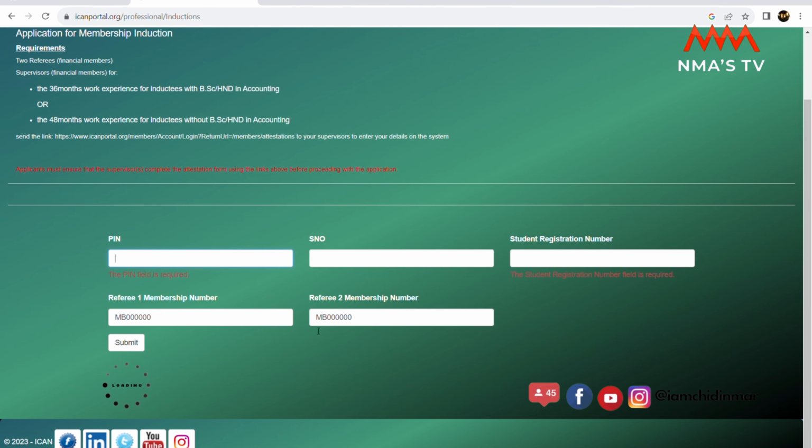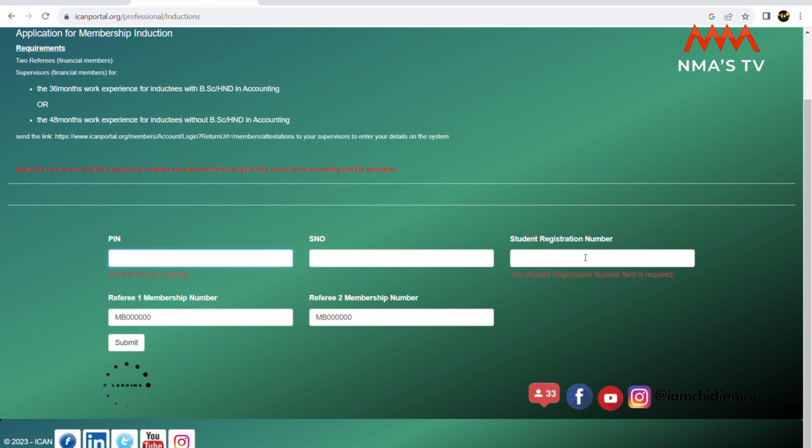It will generate errors when they click on the link. So what I'm saying in essence is, send the link that will be generated to the person that owns the membership number that you have inputted at the time of registration, and then you click on the submit button, and voila, you'll be able to complete your registration.